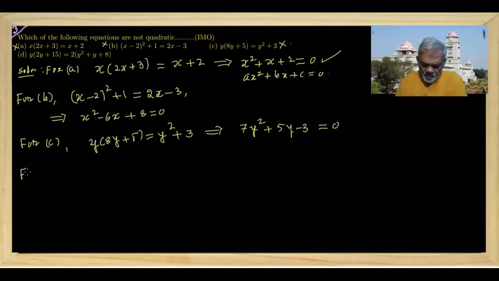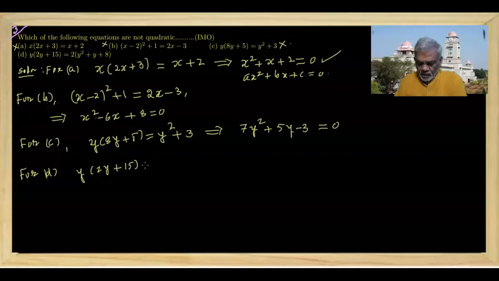For D, we can actually solve it. y into 2y plus 15 is equal to 2y square plus y plus 8, equality holds.